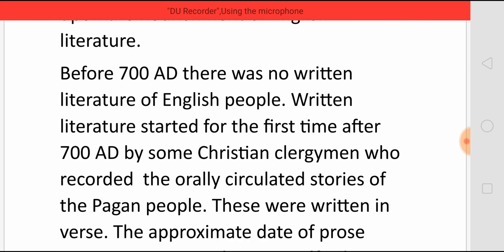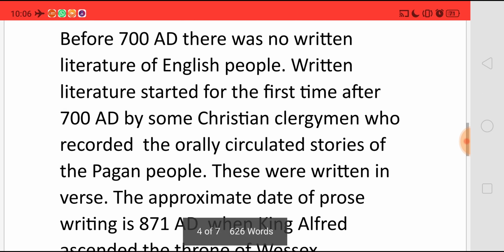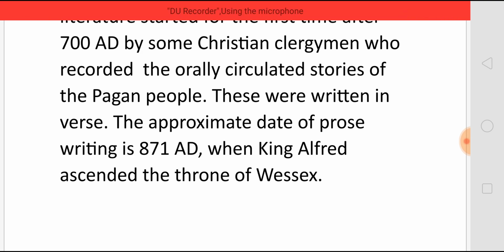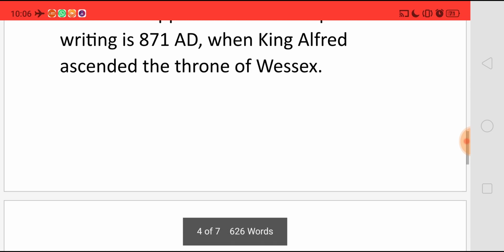Before 700, there was no written literature of English people. Written literature started only for the first time after 700 AD by some Christian clergymen who recorded the orally circulated stories of the pagan people. And these were written in verse because at that time there was no prose. And the approximate date of prose writing is 871 AD when King Alfred ascended the throne of Wessex.